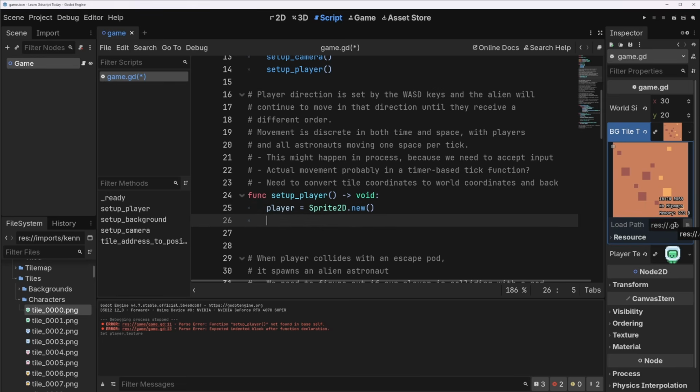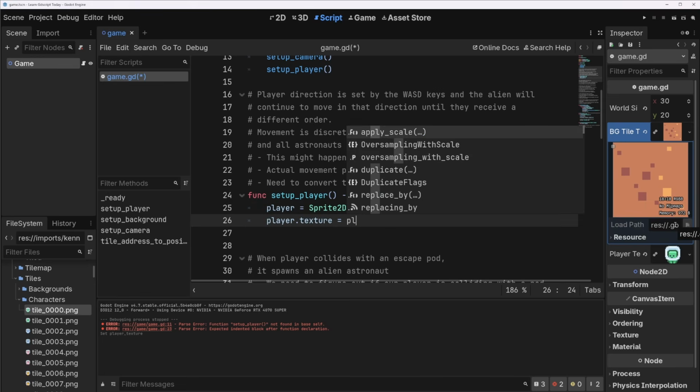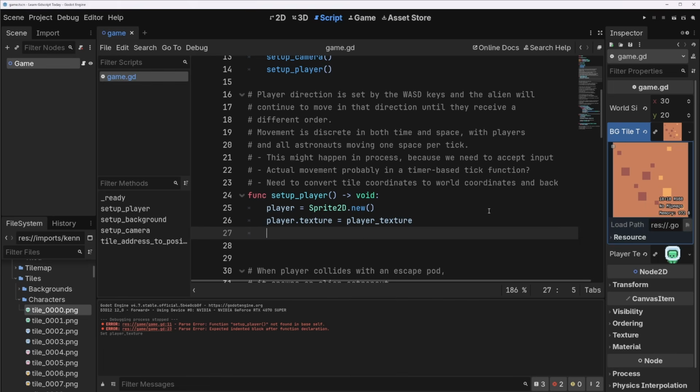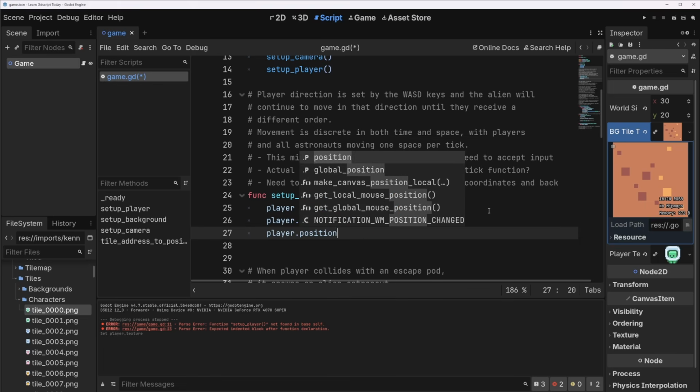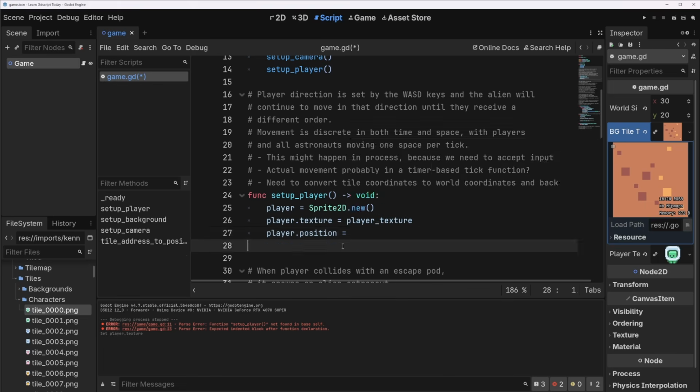In fact, better than fine. I think he's perfect. Player.texture equals player texture. All right, we need to place the player somewhere. Let's do player.position. Let's start them in the very center of the screen.